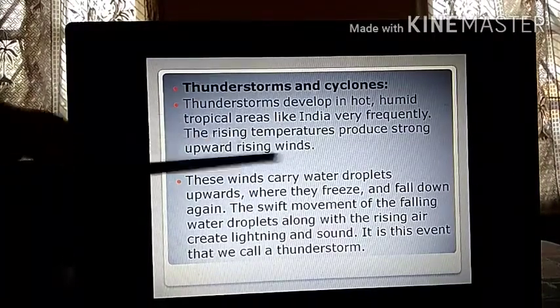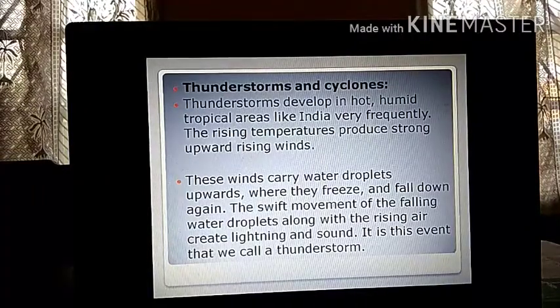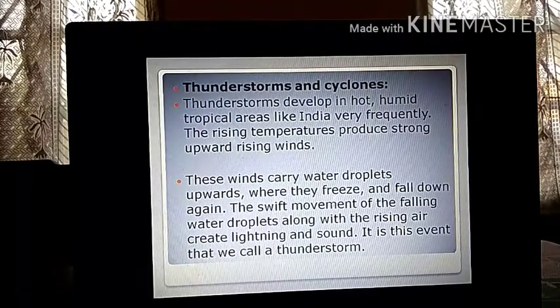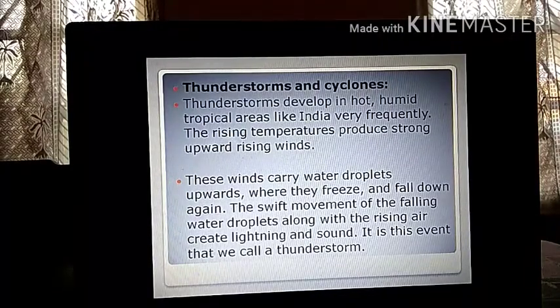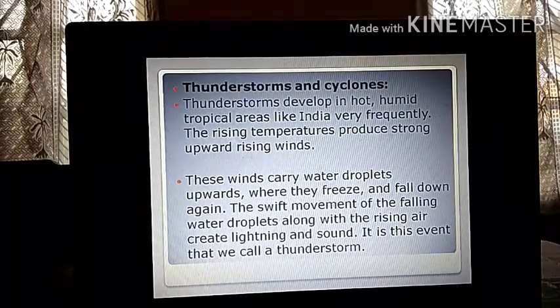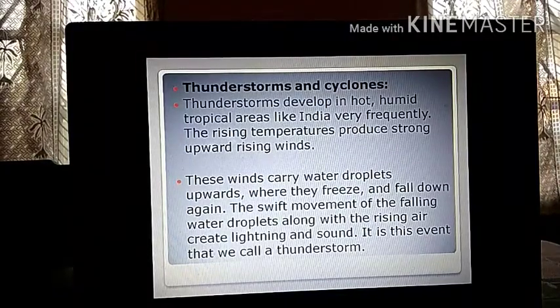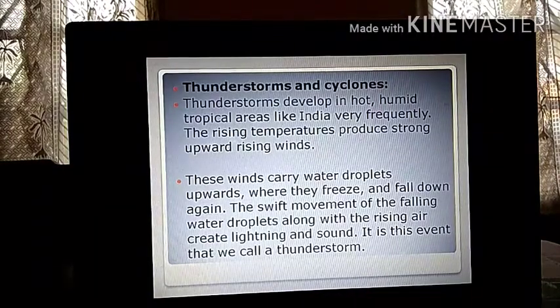The rising temperature produces strong upward rising winds. The winds go upwards and upwards. Why will they go upwards? Because, as I told you, hot air is lighter than cold air. Now when you have a hot, humid environment, the air is going to become very, very hot.